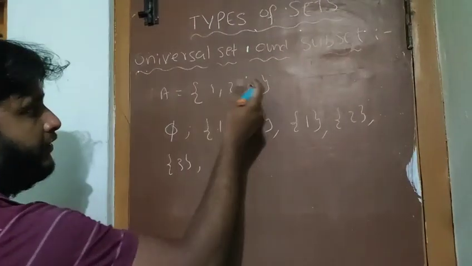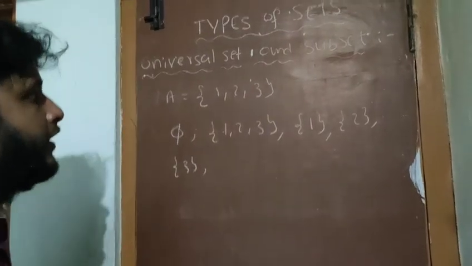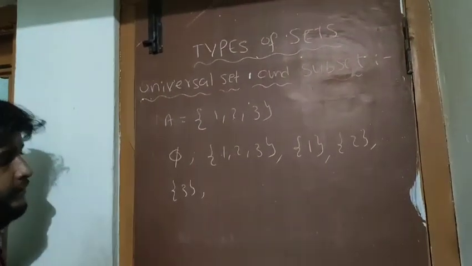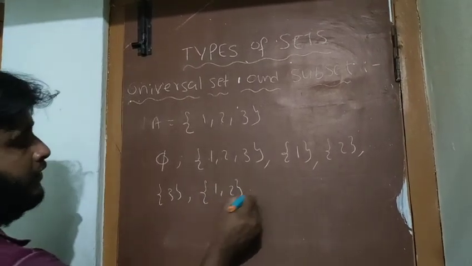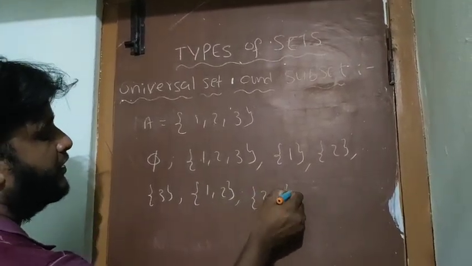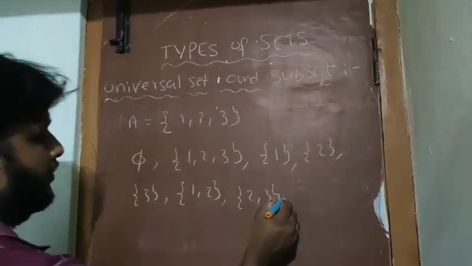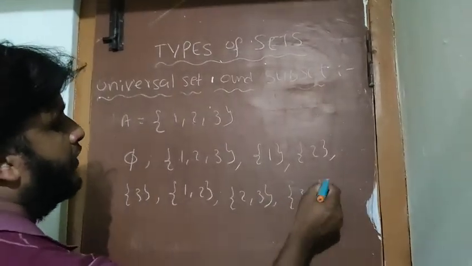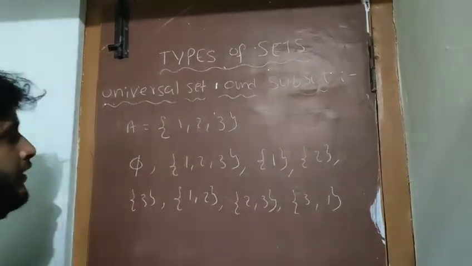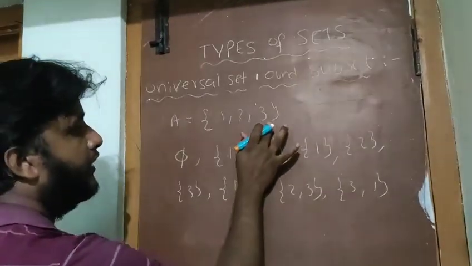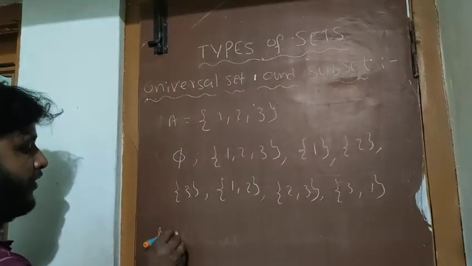After completing the singleton sets, you have to take the pairwise combinations. So 1, 2 is one subset. Next, the combination of 2 and 3 is one subset, and the combination of 3, 1 is also one subset, and the set 1, 2, 3 itself we also got. Here the number of elements is 3, so we have a formula.